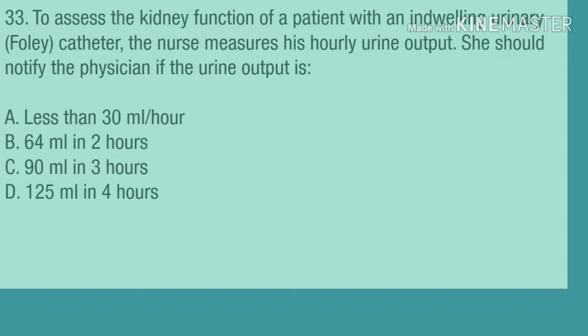Question 33. To assess the kidney function of a patient with an indwelling urinary Foley catheter, the nurse measures his hourly urine output. She should notify the physician if the urine output is A. less than 30 milliliters/hour, B. 64 milliliters in 2 hours, C. 90 milliliters in 3 hours, D. 125 milliliters in 4 hours.